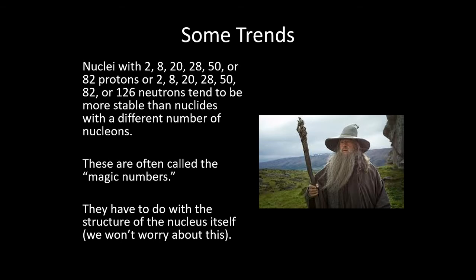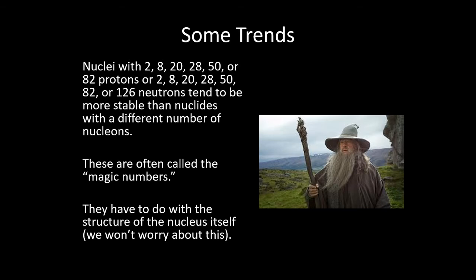A few other miscellaneous things here. These are some tools that will help us to figure out if an isotope is stable or not, even without knowing where it sits on that valley of stability. There are some numbers of protons and neutrons that, for some reason, seem to be more stable than others.